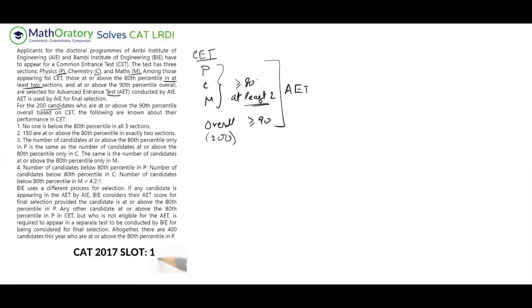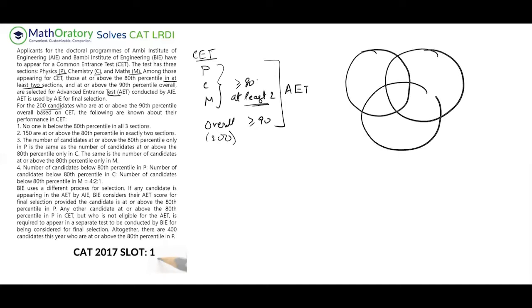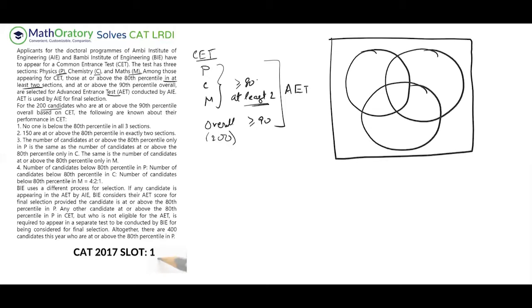Okay, so Venn diagram. So I should be drawing the Venn first. So let me do that. Let me start with the circles. No one is below the 80th percentile in all three sections. Should I draw the rectangle? Let me draw the rectangle. I have that practice, so let me keep that. So this is about those 200 candidates only. So the universal set is 200. Outside is 0, and let me mark these circles. So let's say P, C, and M.